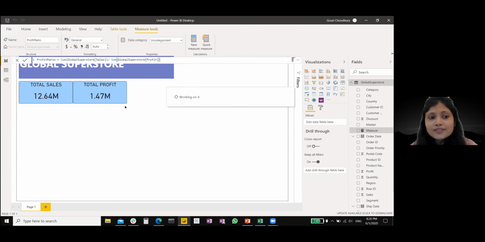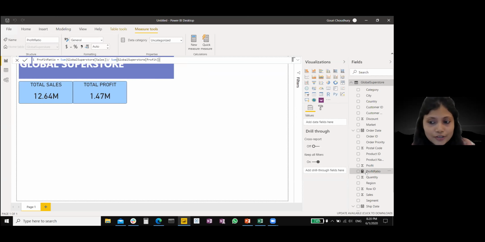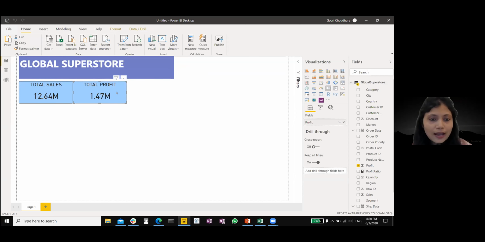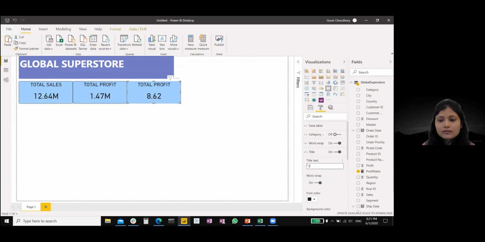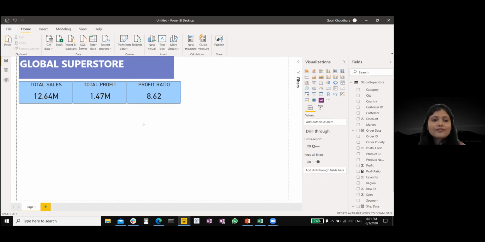There we go, and we have successfully created a calculated measure over here. Now you can see a calculator beside profit ratio. Now we can use this measure in our visualization. We are going to again use the same sheet and copy this, and then add the profit ratio over here, and of course change the title again to profit ratio. All right, so we have successfully created 3 metric cards.